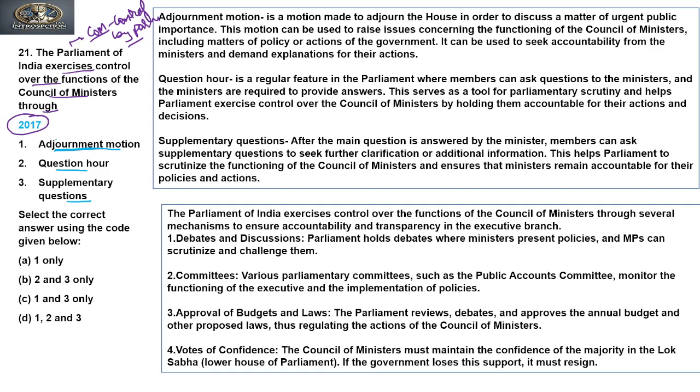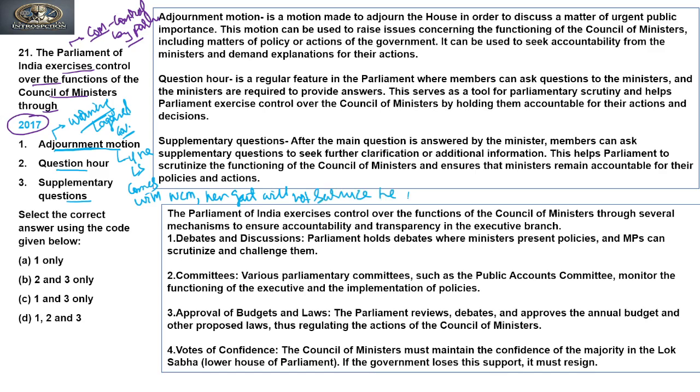When we talk about an adjournment motion, this is a warning motion. It contains a warning against the government, which says that if the adjournment motion is passed in the House, it warns the government that if the Lok Sabha comes with a no confidence motion, then the government will not survive.